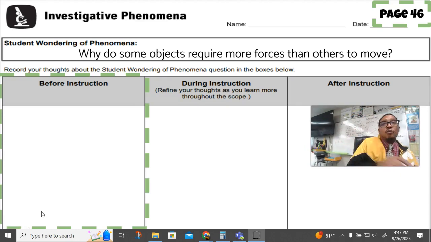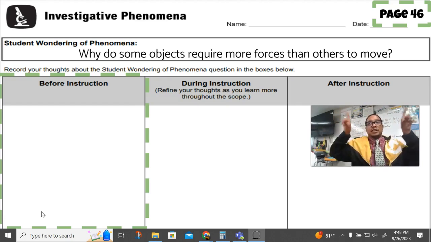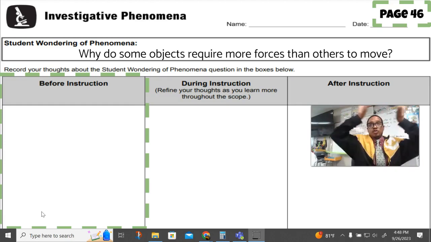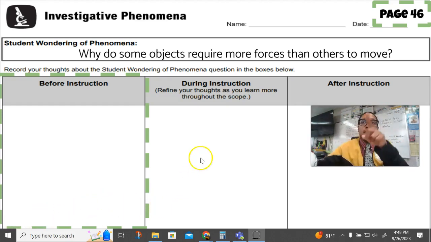Now, let's say you're at home. Then that means you need to draw this whole thing. Draw this whole thing in there, okay? On page, again, number 46. Look, it's up there. Draw this whole thing in there, okay? If you are at home. All right, cool. Moving forward.